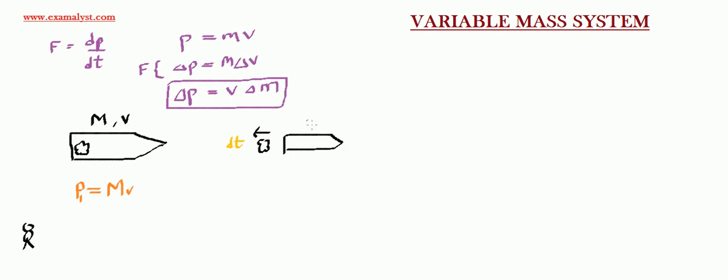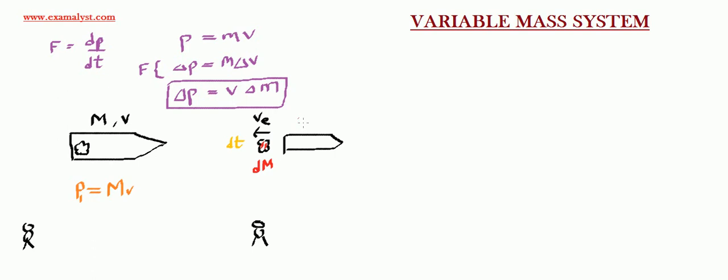Consider the velocity with which the fuel has been fired is VE, exhaust velocity. After time dt, you see that this thing was inside the rocket, but now it is outside the rocket. So let this be dm mass.